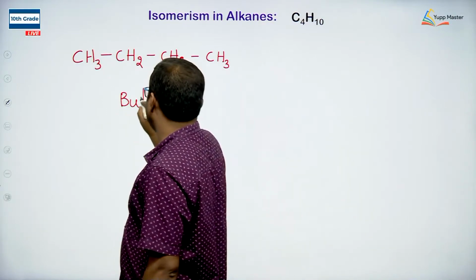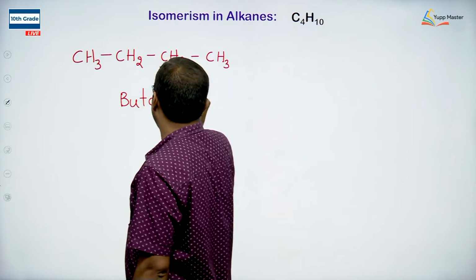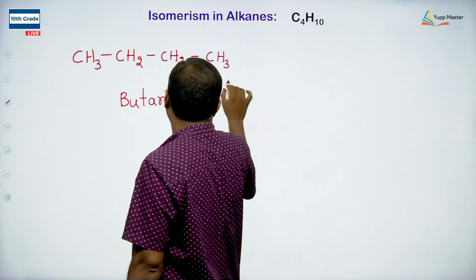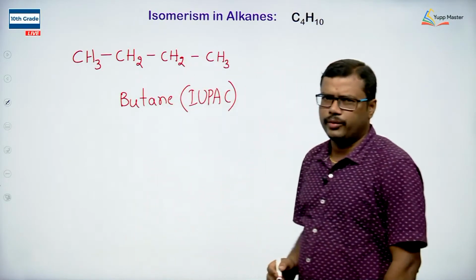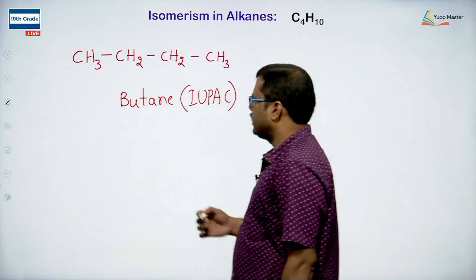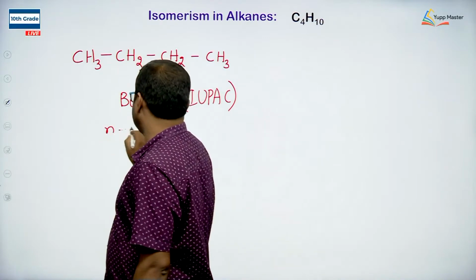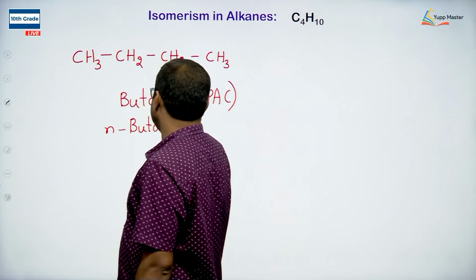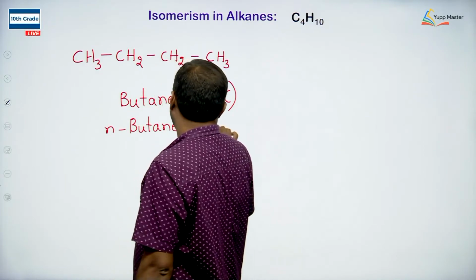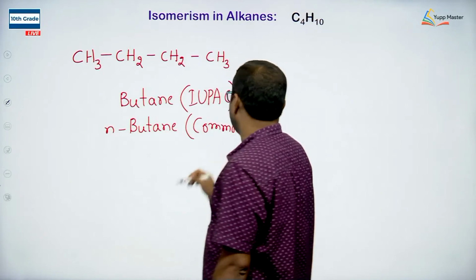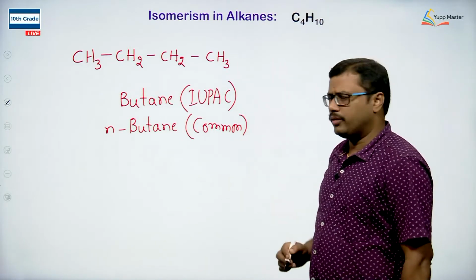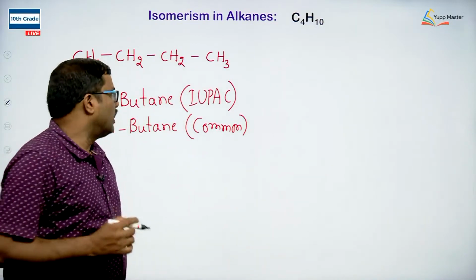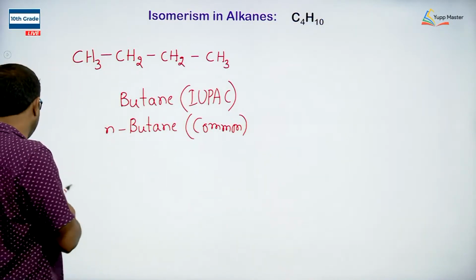Butane is the IUPAC name. 4 carbon chain, and it is an alkane, all single bonds are present, so it is butane. According to the common naming system, we write it as N-butane. N means normal, so this is the common name of this compound. Common name is N-butane.